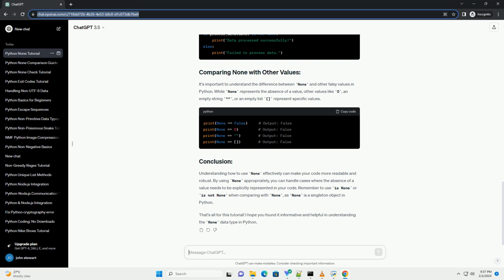By using None appropriately, you can handle cases where the absence of a value needs to be explicitly represented in your code. Remember to use "is None" or "is not None" when comparing with None, as None is a singleton object in Python. That's all for this tutorial. I hope you found it informative and helpful in understanding the None data type in Python.